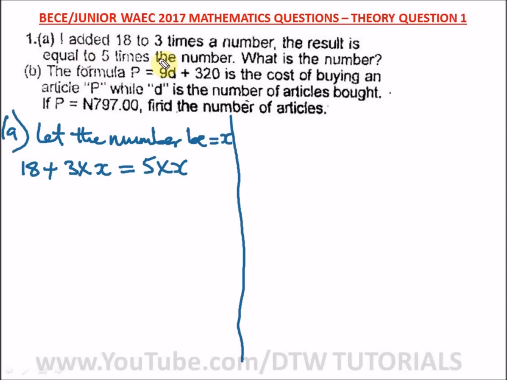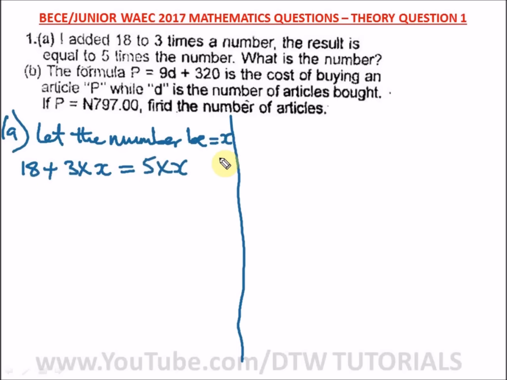You can see we've interpreted this statement. The question asks, what is the number?